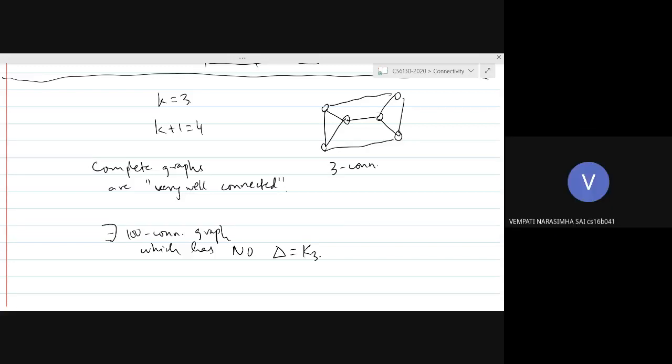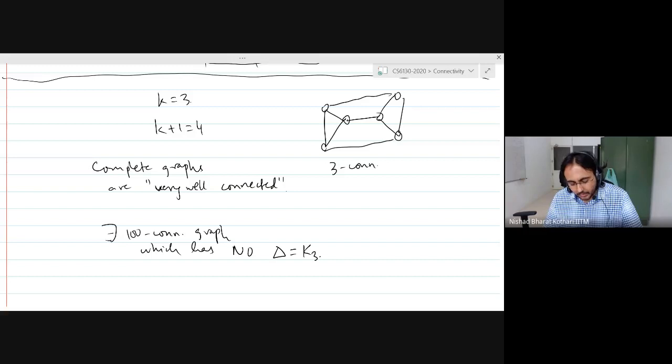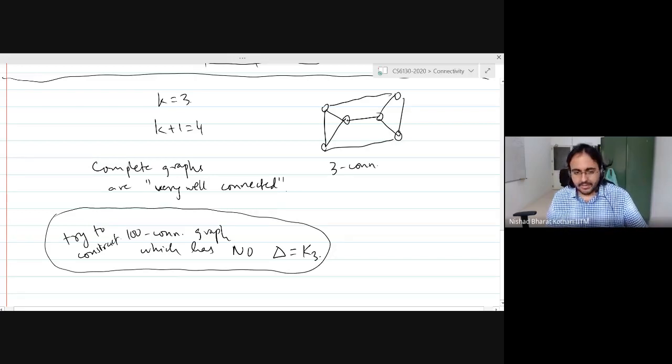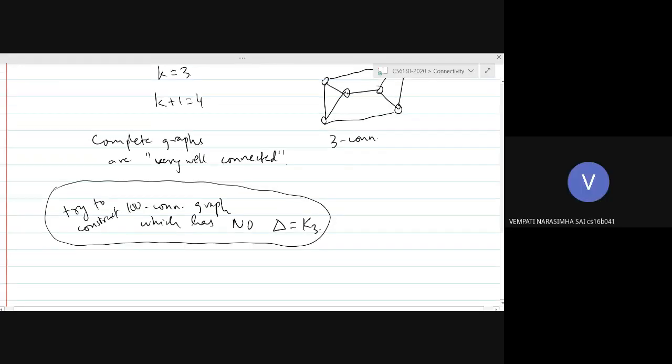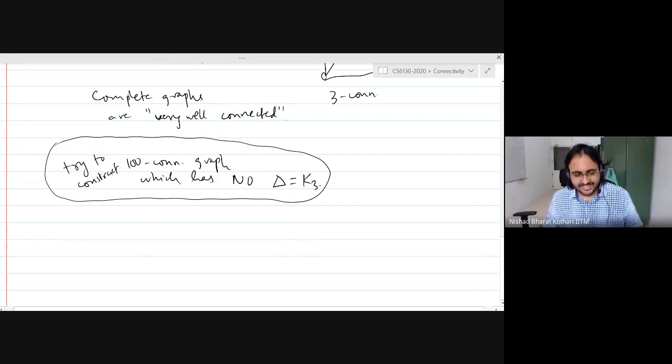Actually, I can tell you how to make one, but you can think about it. Maybe as an exercise, try to construct a 100 connected graph, well, you don't have to worry about 100, which does not have a K3. Any other questions?